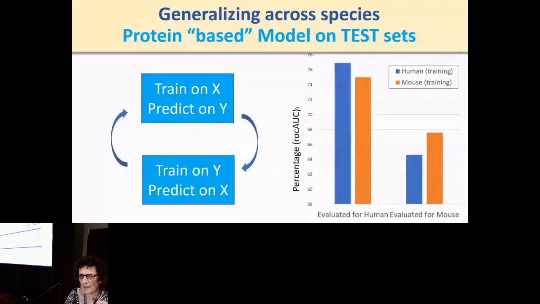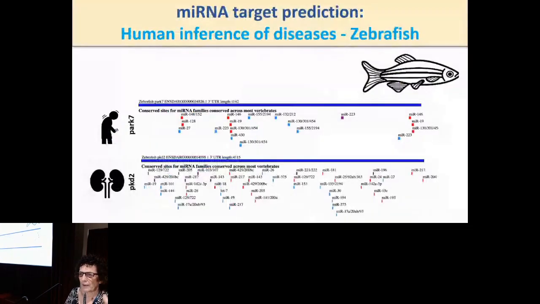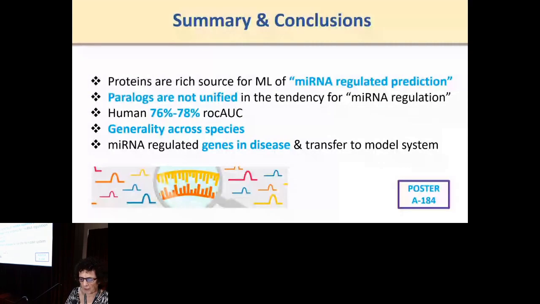And just to say why it is important, we can go into organisms such as zebrafish and find genes from known human diseases that are relevant to this. And to wrap up, I think I showed you, so I don't even have to summarize, but it's important also for gene and disease and so on. And thank you very much.